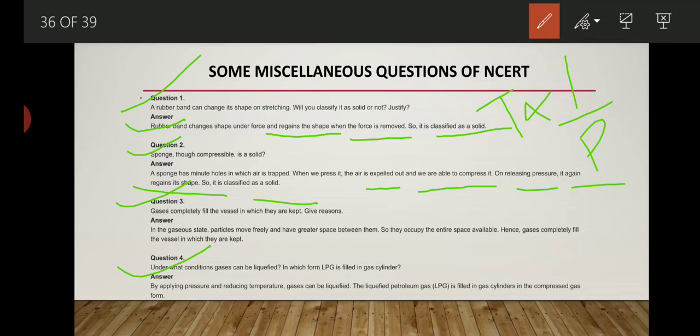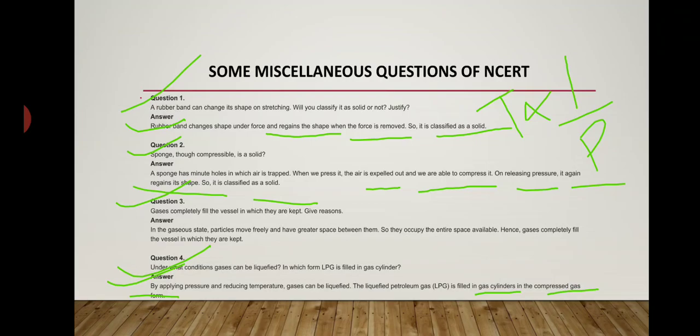So on increasing the pressure, the temperature goes down and the gases get liquefied and are filled in a gas cylinder in the form of liquid. So by applying pressure and reducing temperature, gases can be liquefied, and liquefied petroleum gas is filled in gas cylinders in the compressed form. Means we compress the gas and then fill it in the gas cylinder.